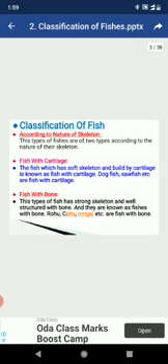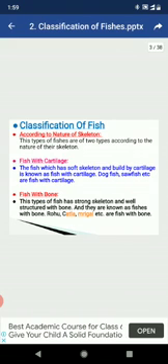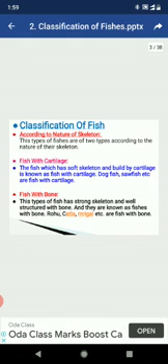Now, fishes with cartilage. The fishes which have a soft skeleton built of cartilage are known as fish with cartilage. Dogfish, sawfish, etc. are fish with cartilage. The third is fish with bone. This type of fish has a strong skeleton, well structured with bone, and they are known as fishes with bone. Rohu, katla, mrigal, etc. are fish with bones.